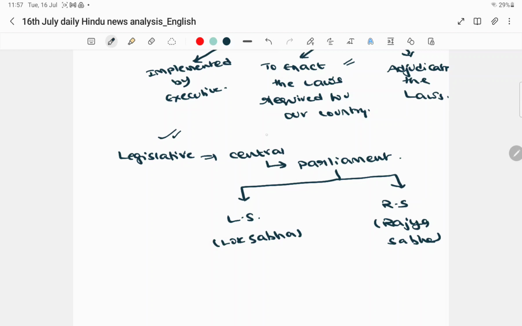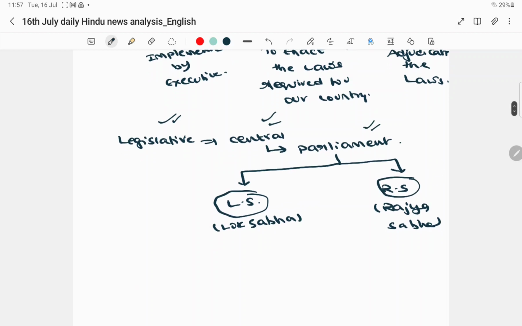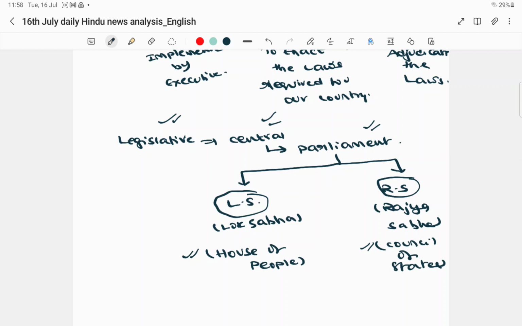The legislature at the central level is called Parliament. One house is the Lok Sabha and the other house is the Rajya Sabha. Lok Sabha is also known as the House of the People, and Rajya Sabha is known as the Council of States. These terms are very important, friends.